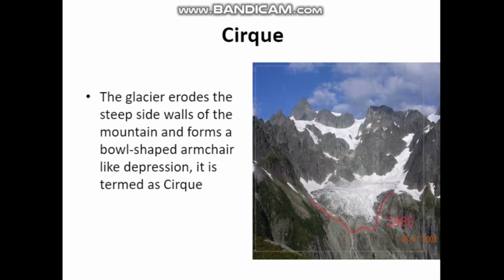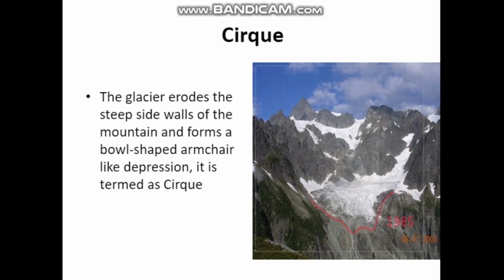Next one is the cirque. What do you mean by cirque? From this picture, what do you understand? Cirque is like a chair, isn't it? An armchair. It is shaped like an armchair. So the glacier erodes the steep side walls of the mountain and forms a bowl-shaped armchair-like depression. It is termed as cirque.